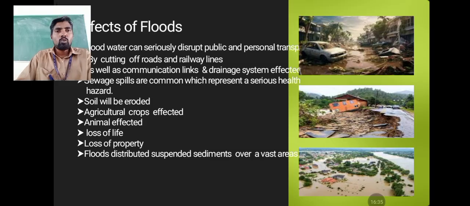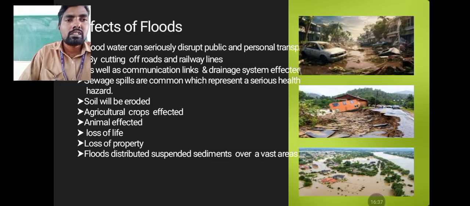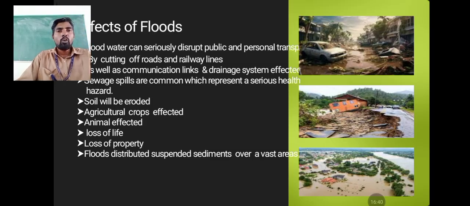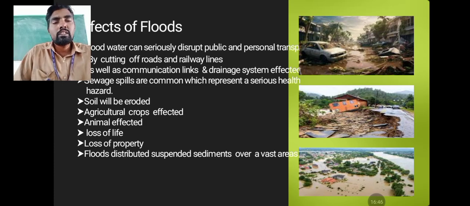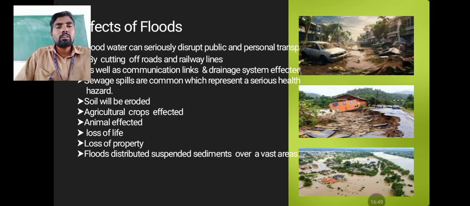Sewage spills over into communities, which represents a serious health hazard. The drainage canal water will be overflowing and sewage also overflowing. In that particular rainy season, that will cause the maximum health hazards or health issues.